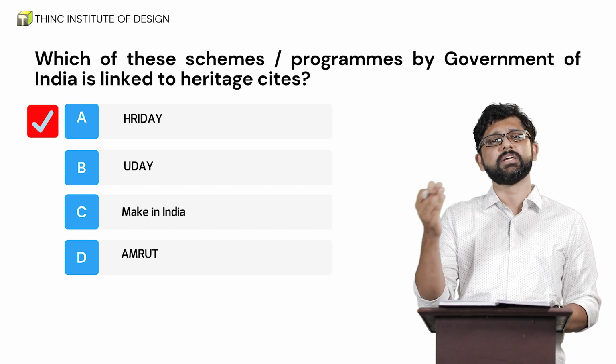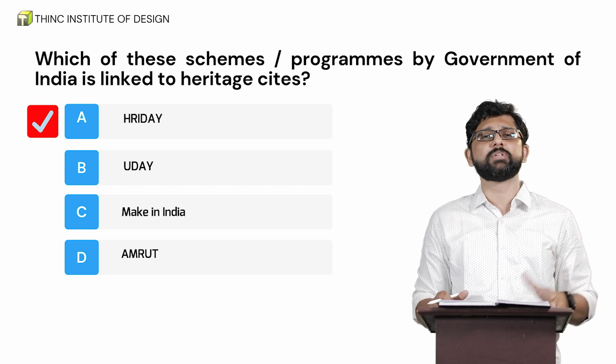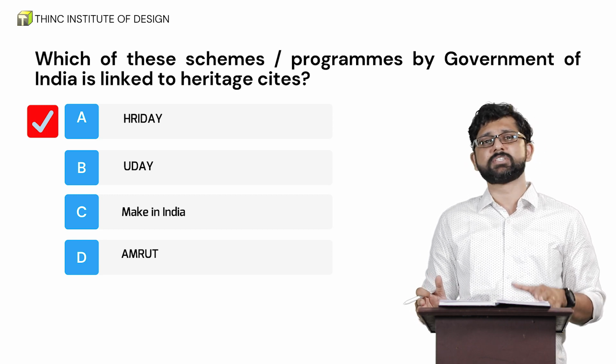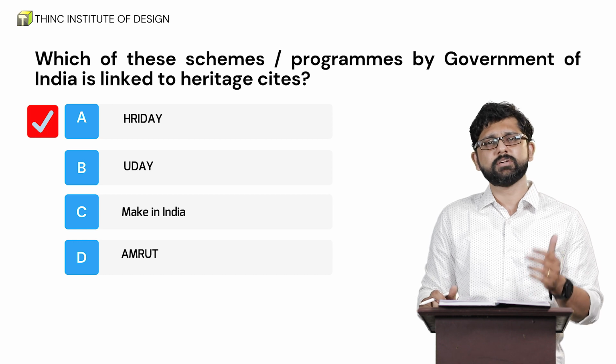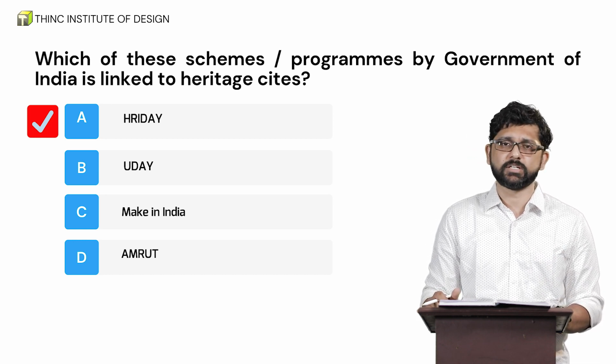Things like this, which are related to current affairs, have to be tracked down. So it would be great if you could go through the last 1 year's current affairs along with this. One of the best ideas or strategies that you can use is to continuously refer to the social media channels, especially of the Ministry of Housing and Urban Affairs.